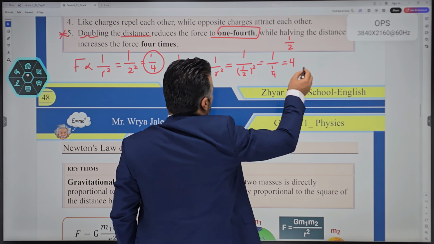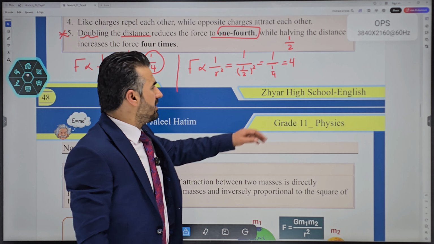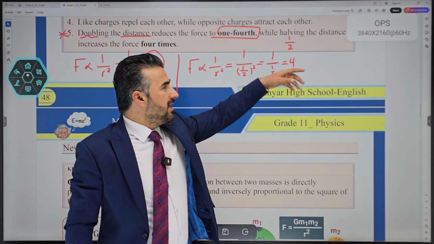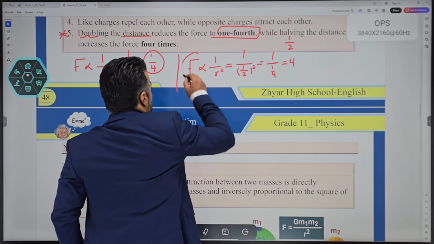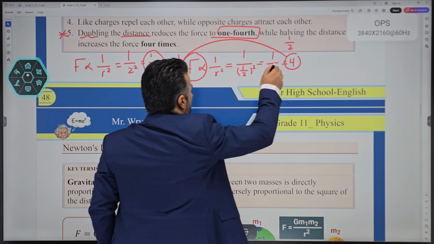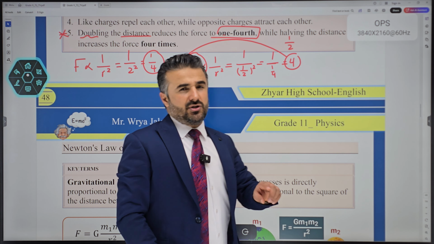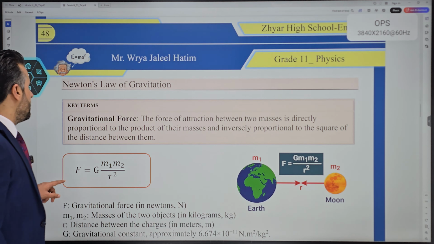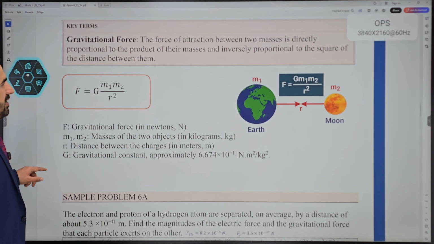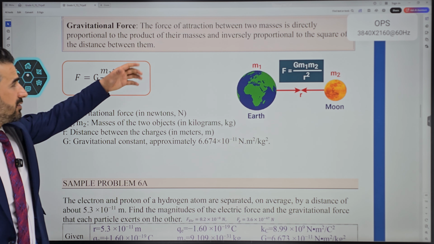We can say that the force becomes 4 times larger here. Use a calculator with this number, and of course you'll get 4 times. The force increases 4 times if the distance between the two charges becomes half. Now, Newton's law of gravitation. That's the gravitation law. It is the force of attraction.